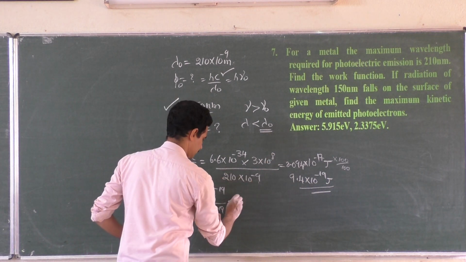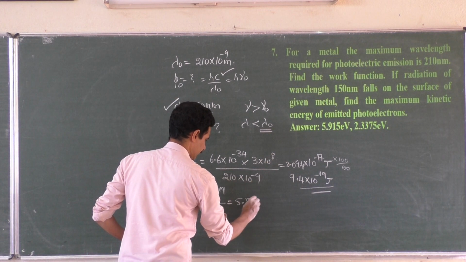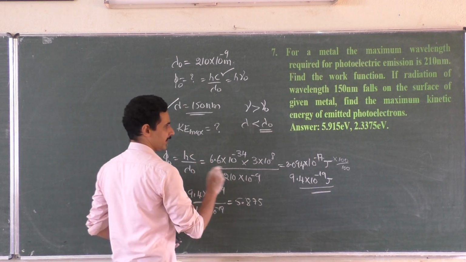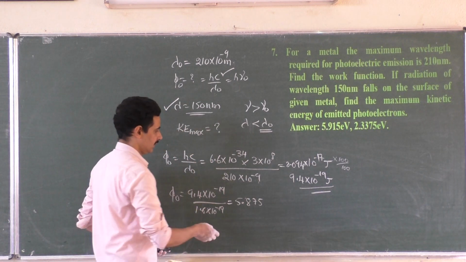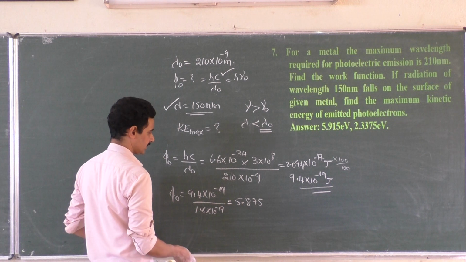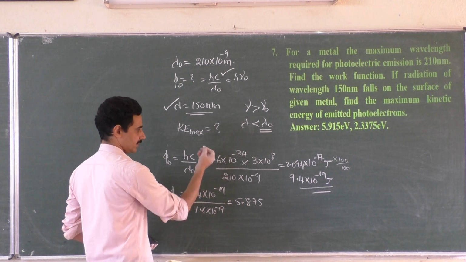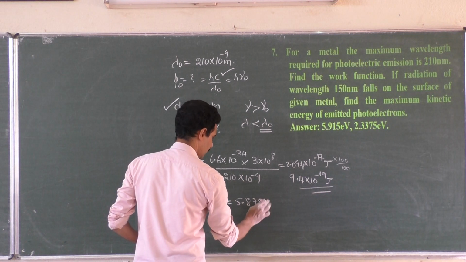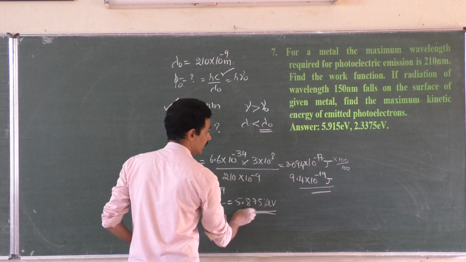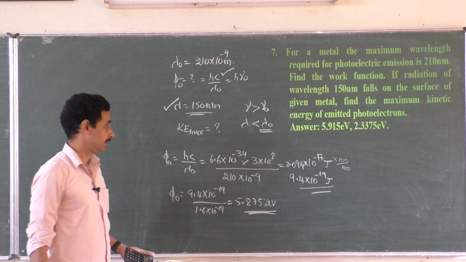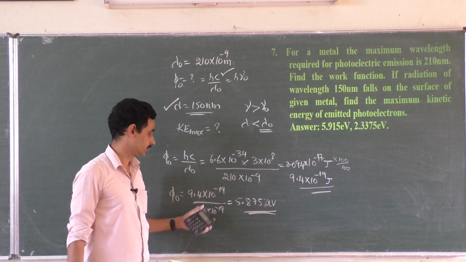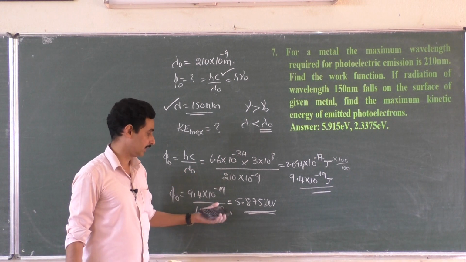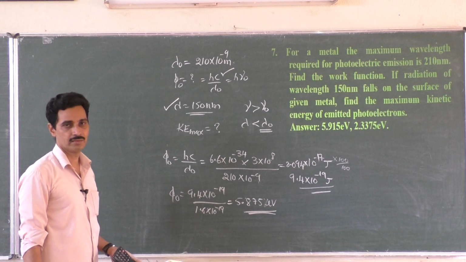A little bit of mistake, because they might have used 6.602, something like that, for Planck's constant, and 1.602. Very close to this. 6.62 some people use. Okay, so work function we have got.